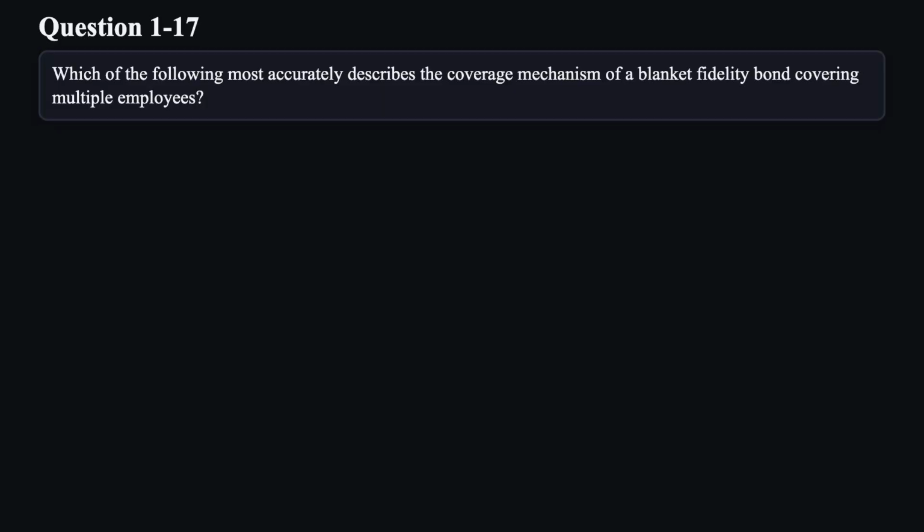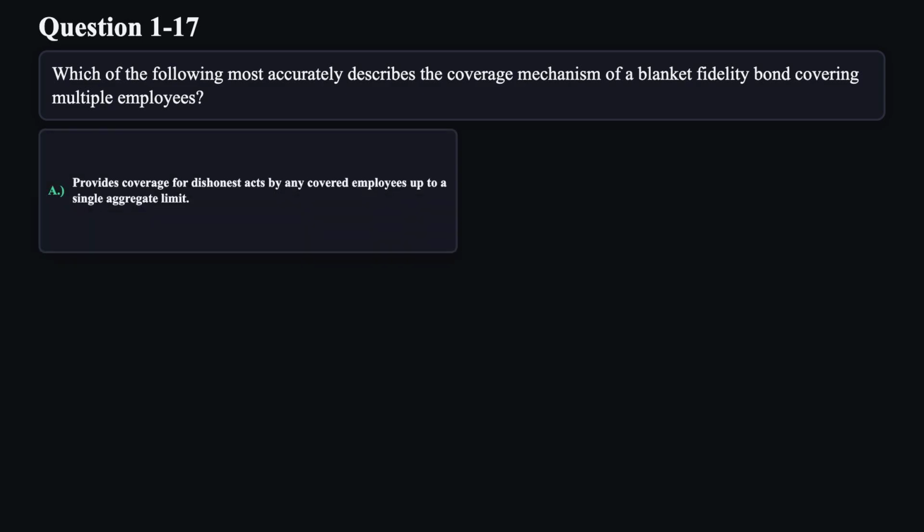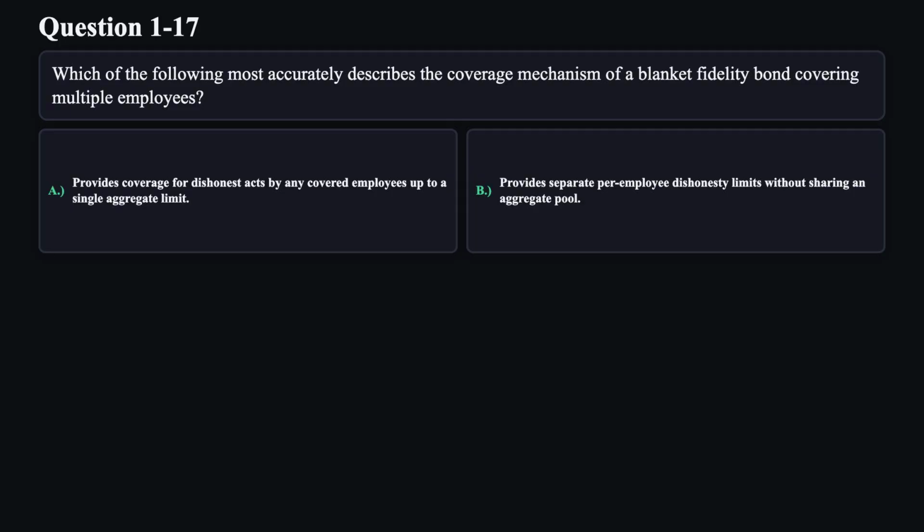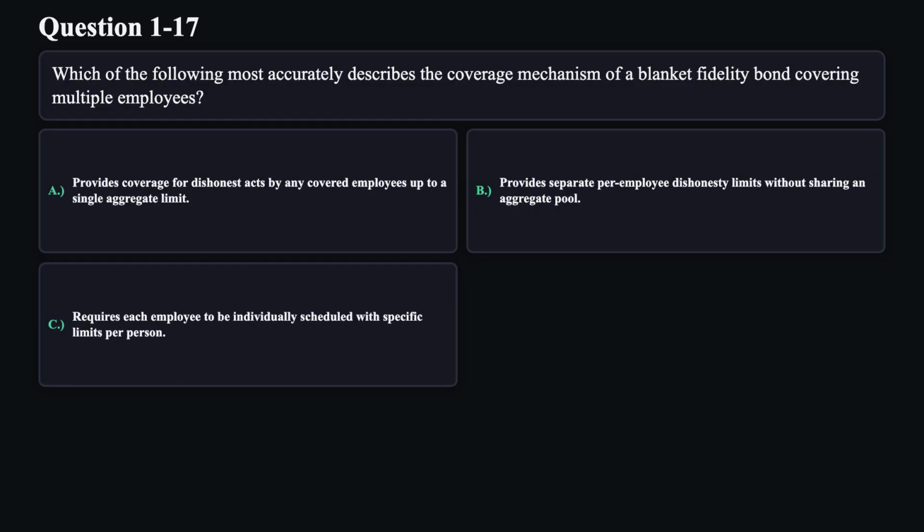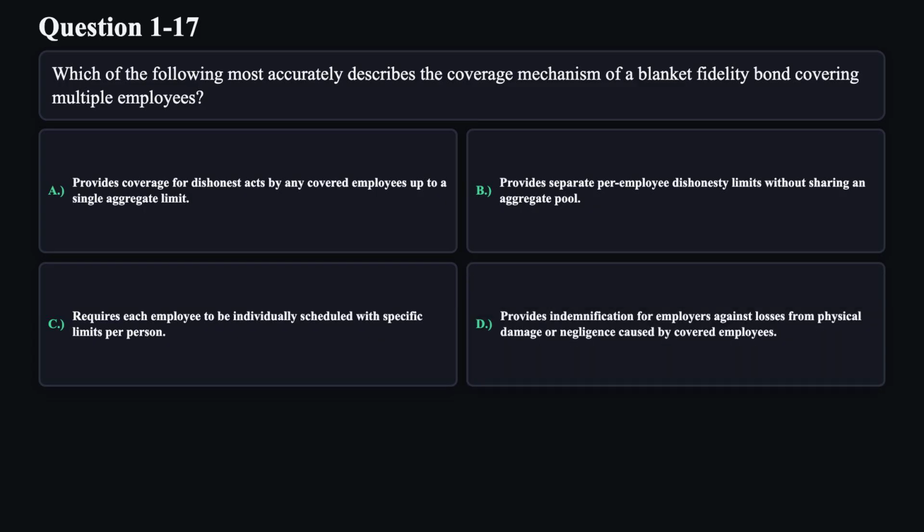Question 17. Which of the following most accurately describes the coverage mechanism of a blanket fidelity bond covering multiple employees? A. Provides coverage for dishonest acts by any covered employees up to a single aggregate limit. B. Provides separate per employee dishonesty limits without sharing an aggregate pool. C. Requires each employee to be individually scheduled with specific limits per person. D. Provides indemnification for employers against losses from physical damage or negligence caused by covered employees.